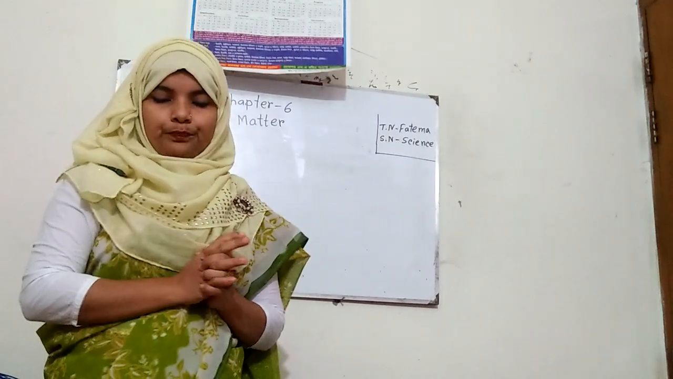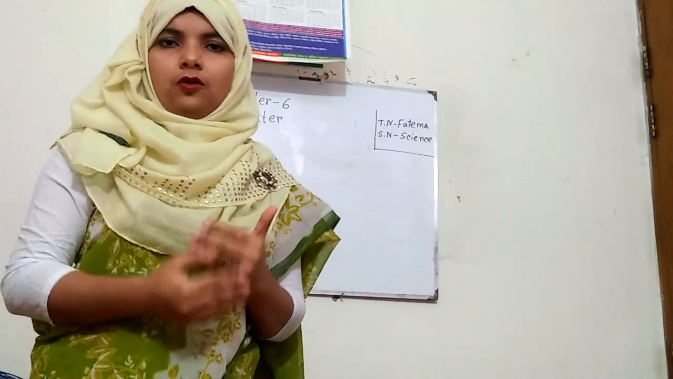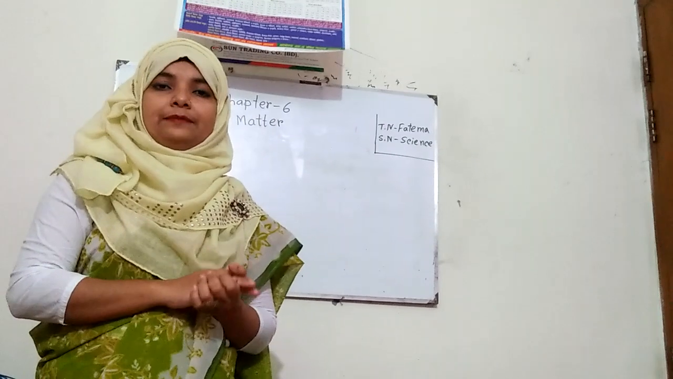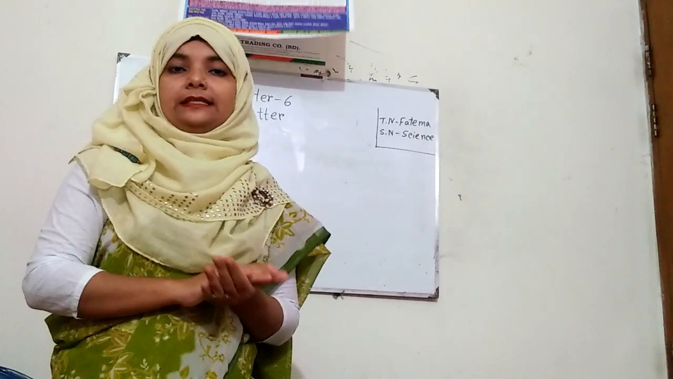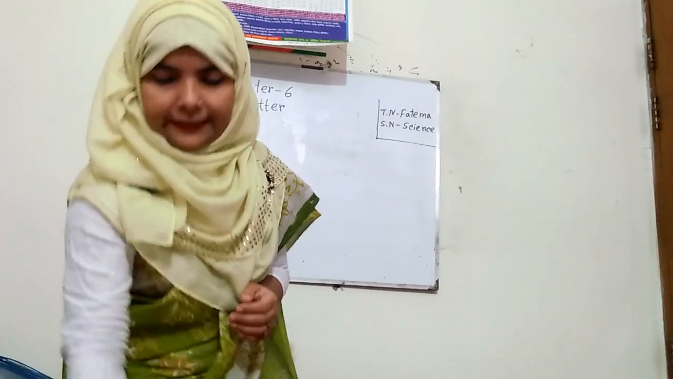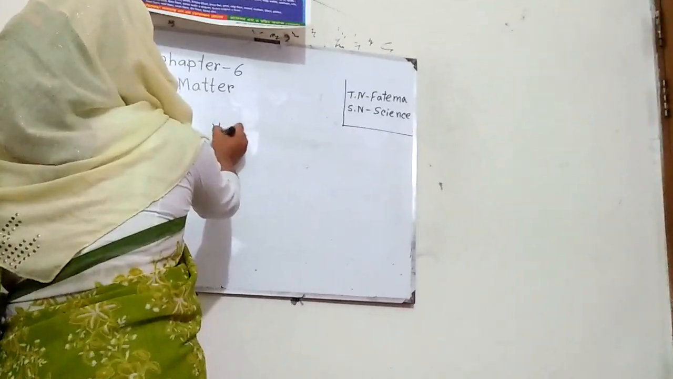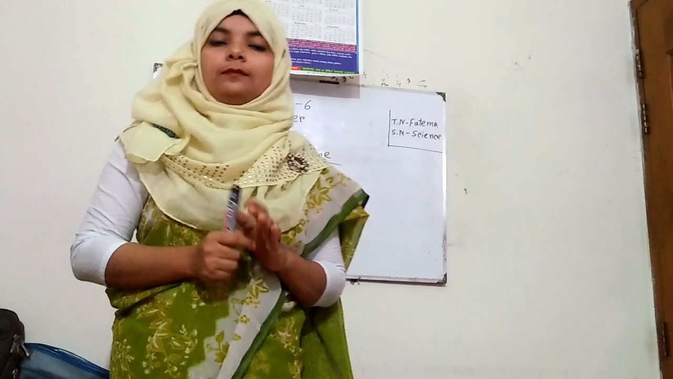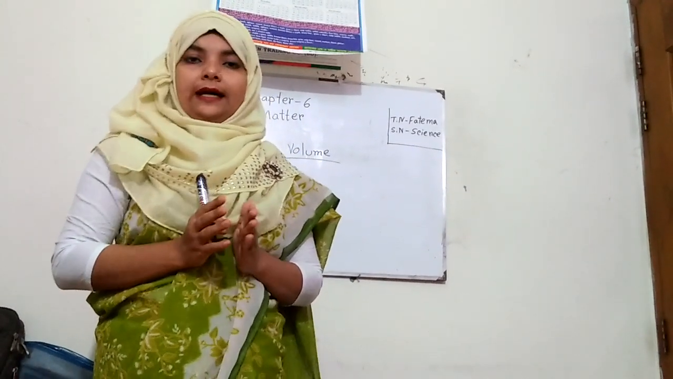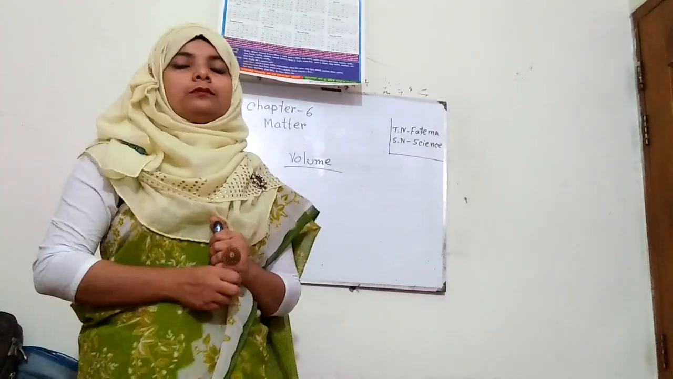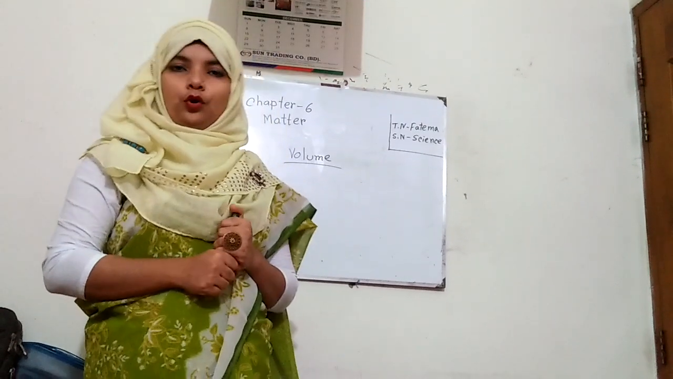Okay. Now let's start that we are telling that matter takes up space. That means the amount of space that matter takes up is called volume. Okay. So what is volume? It is one property of matter. Okay. So we have the definition that the amount of space that matter takes up is called its volume. So how can we measure the volume? We need to know it also.